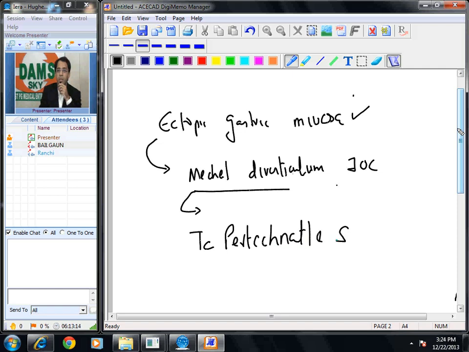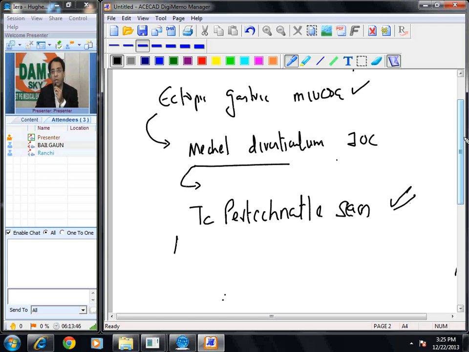Are you able to remember this? Please remember this fact, very, very important. Because normal gastric mucosa shows physiological uptake of technetium pertechnetate. But normally intestine will have no uptake of pertechnetate. If there is a Meckel's diverticulum, it may have ectopic gastric mucosa. That is why you see uptake of technetium pertechnetate. So that is why this question is very often asked. This has been repeated in many exams.